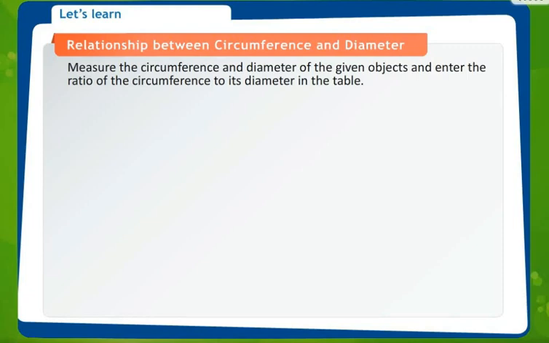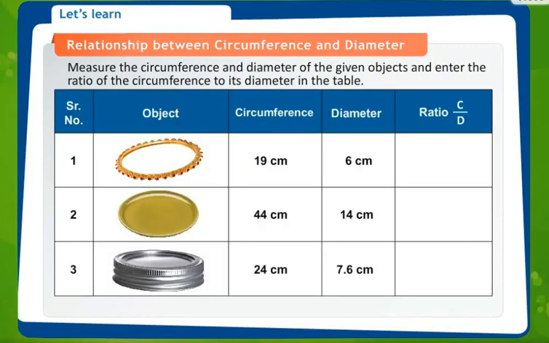As we have seen how circumference is measured, now we will learn the relationship between circumference and diameter. We will measure the circumference and diameter of the given objects and enter the ratio of circumference to its diameter in the table. You can see that the object is a bangle.